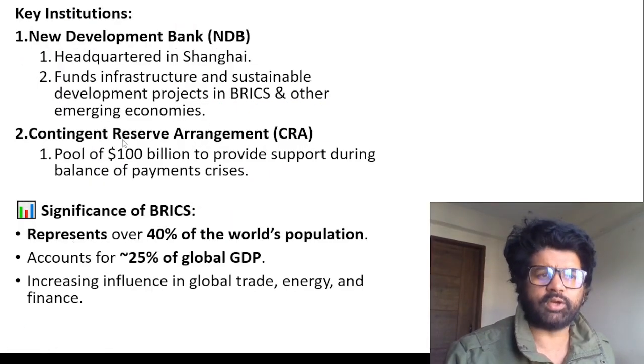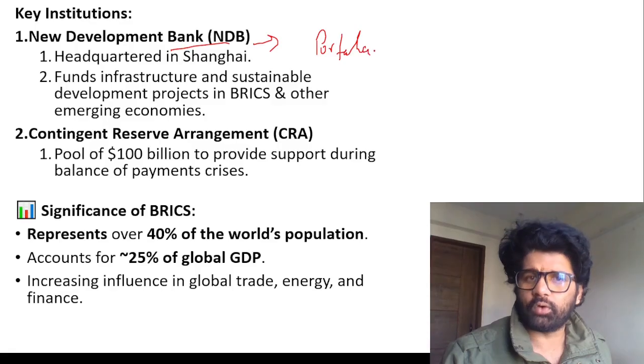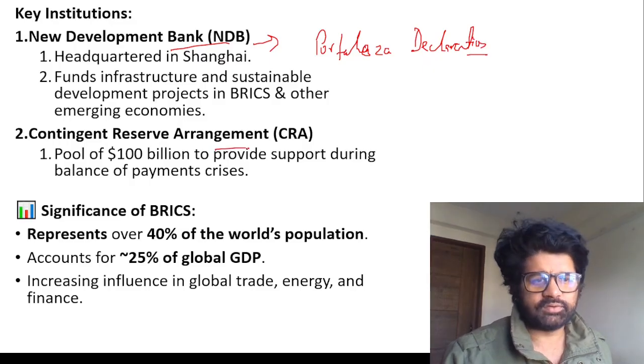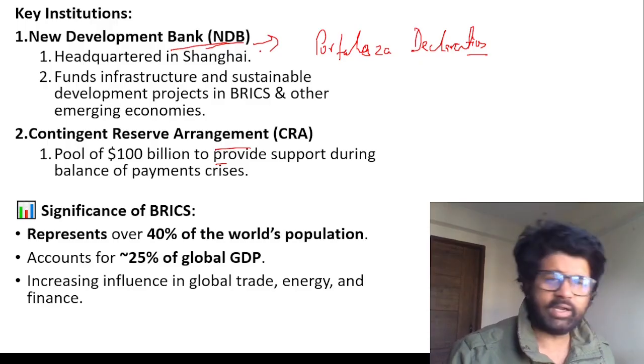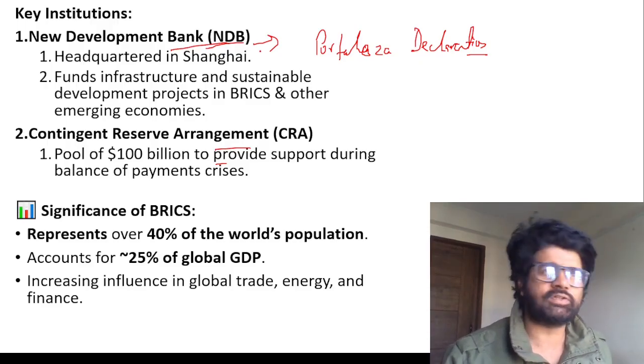So these are the facts which are actually important. Key institution, NDB, UPSC has already asked. And the Fortaleza declaration, this bank was created there. Now your homework, solve that UPSC PYQ on the New Development Bank. Contingent reserve arrangement they're talking about. They're different banks, guys. You have to do a comparative analysis. NDB, New Development Bank; ADB, Asian Development Bank; AIIB, Asian Infrastructure Investment Bank.